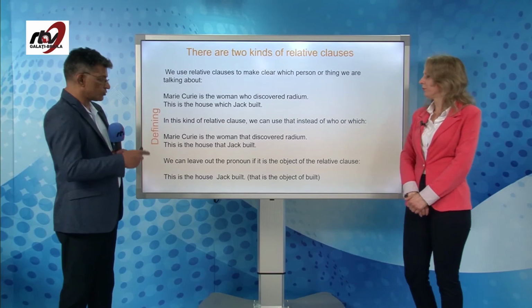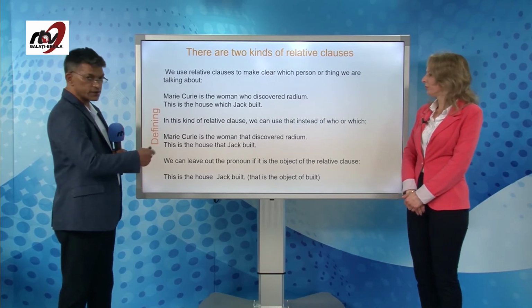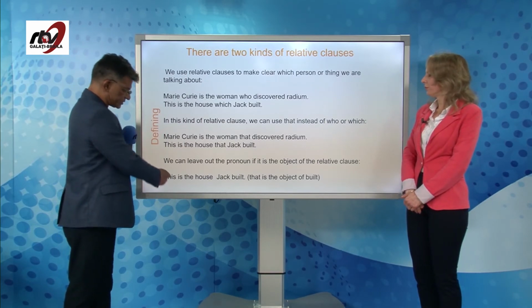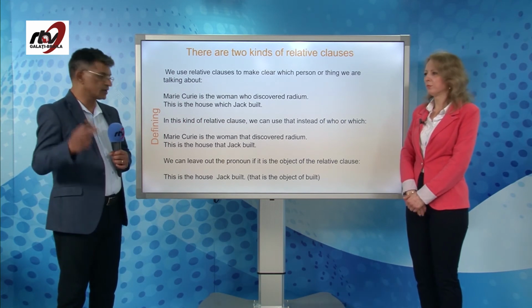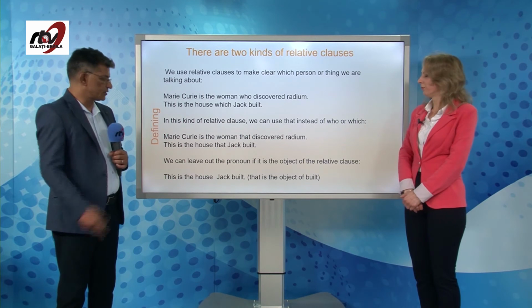We can leave out the pronoun if it is the object in the sense like this. This is the house Jack built. We can simply say this is the house Jack built and leave out the pronoun. It's fine.